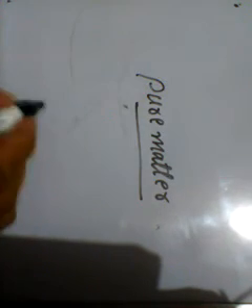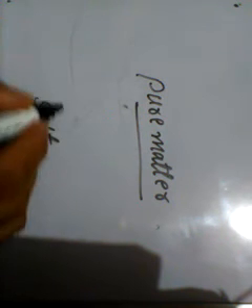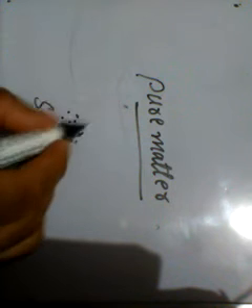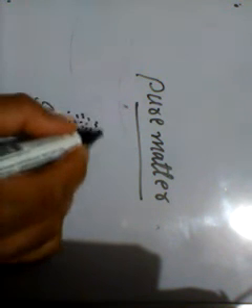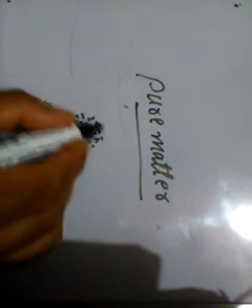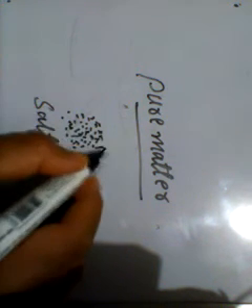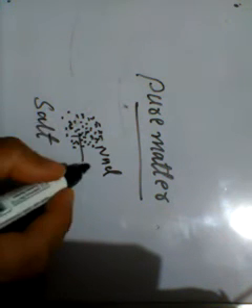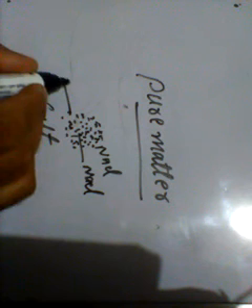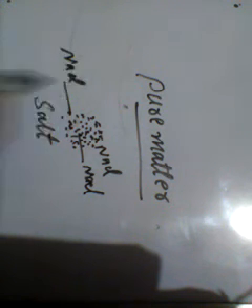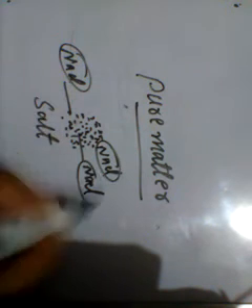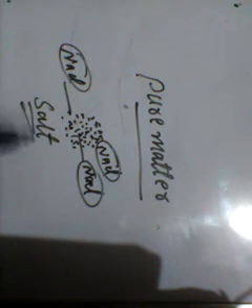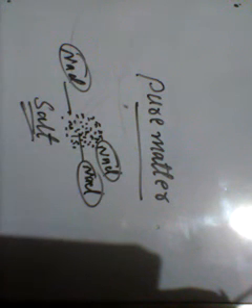Similarly, we are taking the example of some quantity of salt. In this quantity, at every place we will find the NaCl molecules. Here, in the middle, and here we will find the NaCl molecules. So everywhere there are NaCl molecules. That means it consists of only one kind of particles, or the chemical nature of the constituent particles is the same, that is NaCl. These are examples of pure matter.